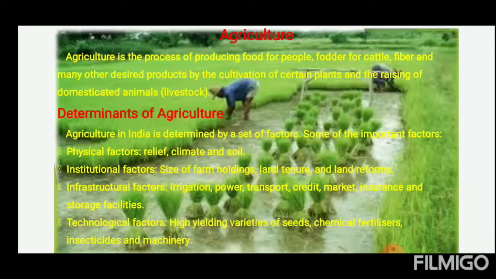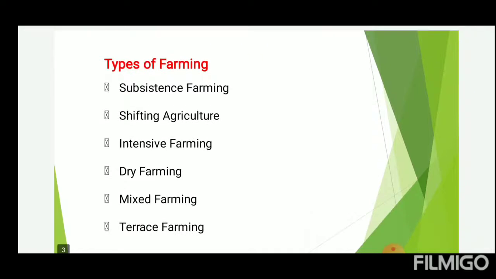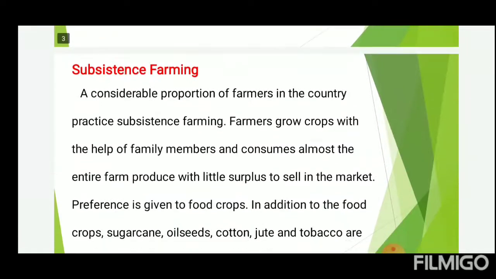Now we are going to see types of farming. 1. Subsistence farming. 2. Shifting agriculture. 3. Intensive farming. 4. Dry farming. 5. Mixed farming. 6. Terrace farming. These we are going to see in detail.